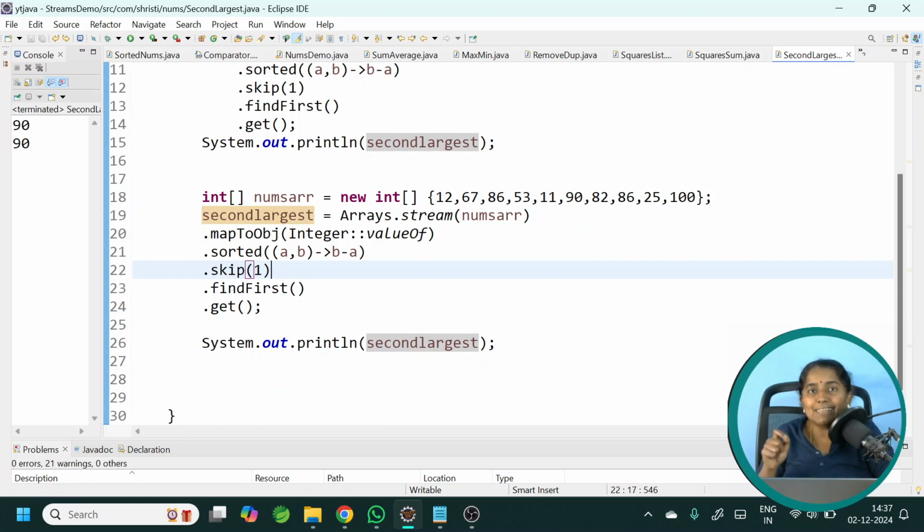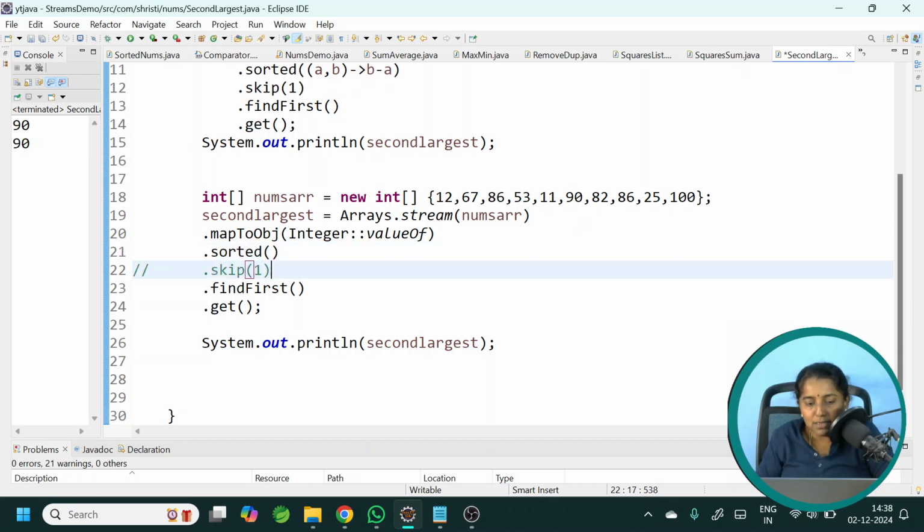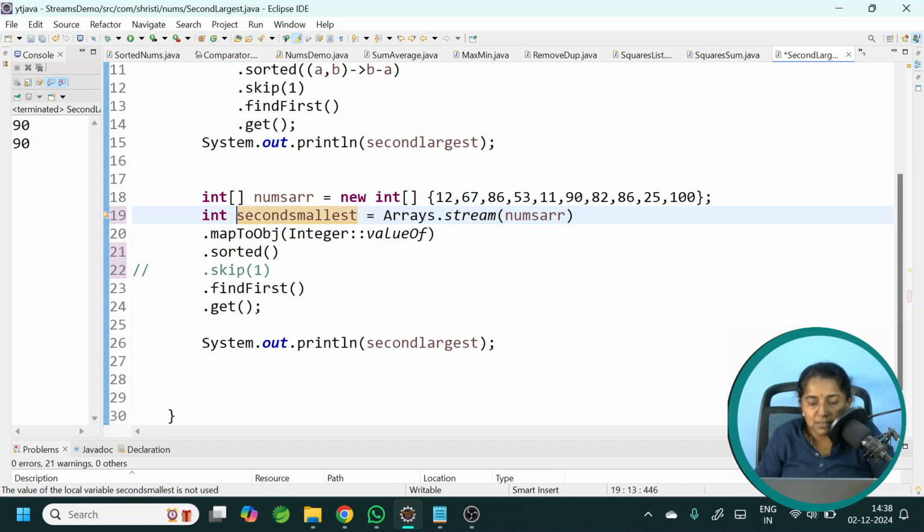What if I want to print the second smallest number in the array? In that case, I can directly use sorted. That is, I am sorting the elements in ascending order. So from the smallest number, I will get second smallest number, third smallest number and so on. Now here also I can skip the first element, then I can print it. Without skipping, let us print it. So this becomes second smallest and the return type is int. First we are printing the smallest number, which should be 11.